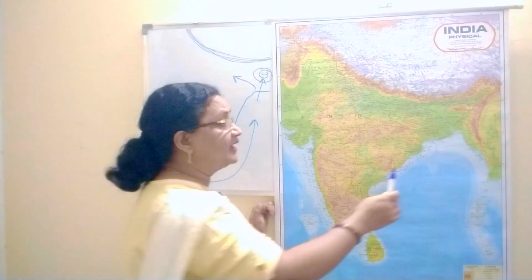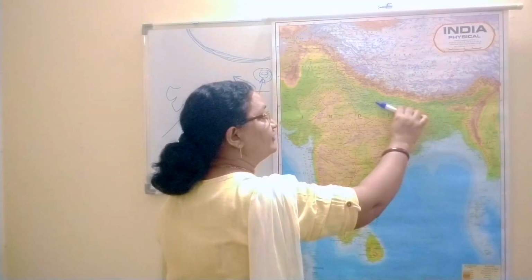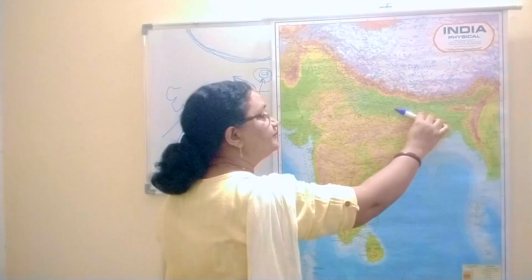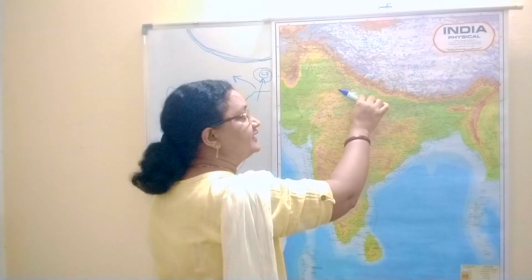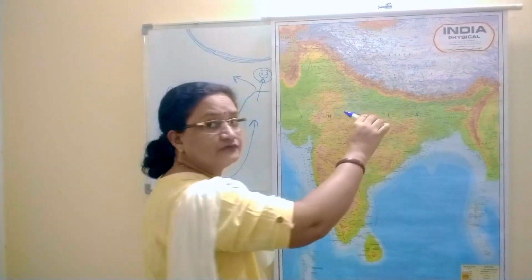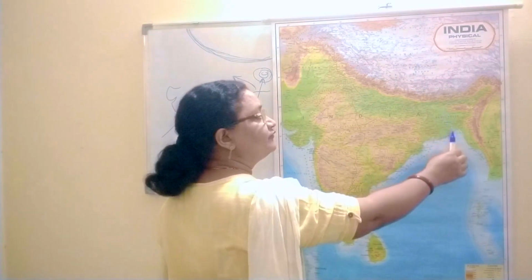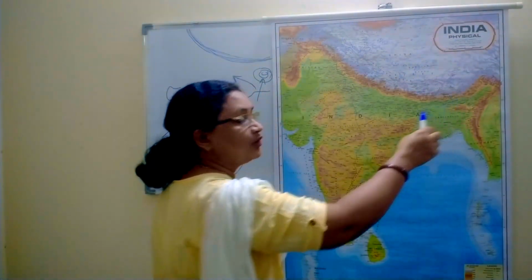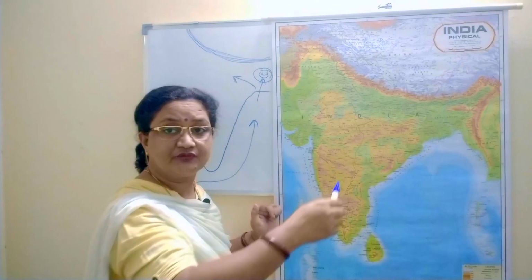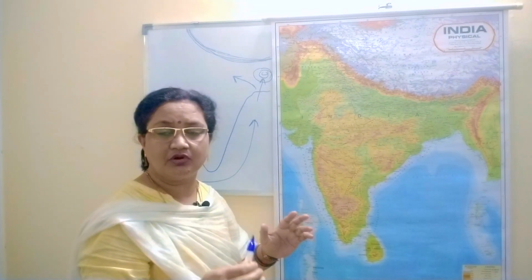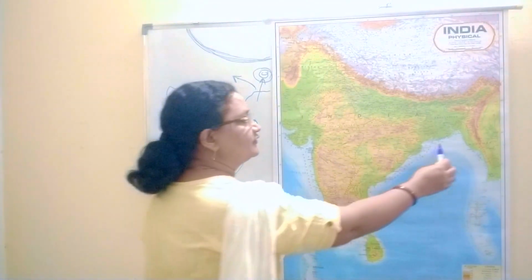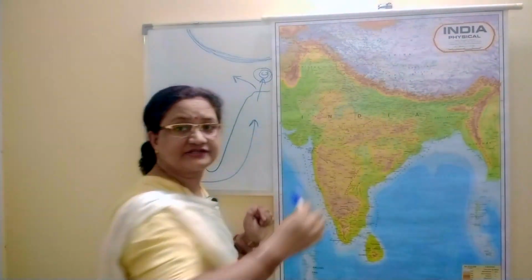The other part moves towards the western side, over the northern plains of India. Sorry, towards the west. One part goes towards the northeastern hills, gets trapped there and causes rainfall, and the other part moves towards the west.